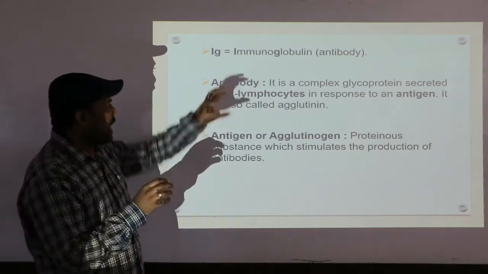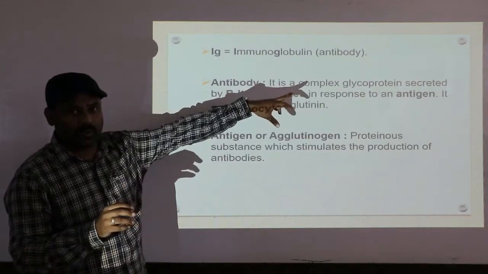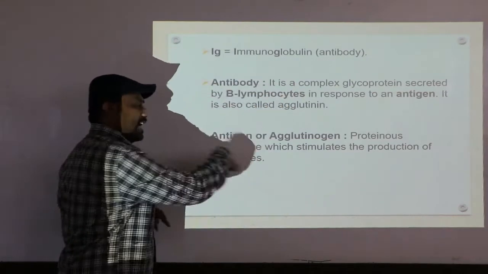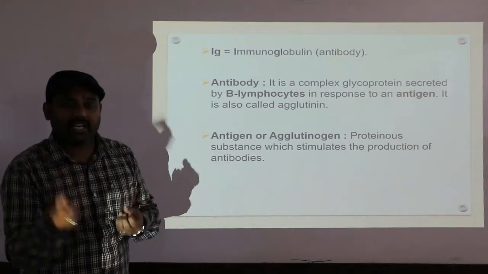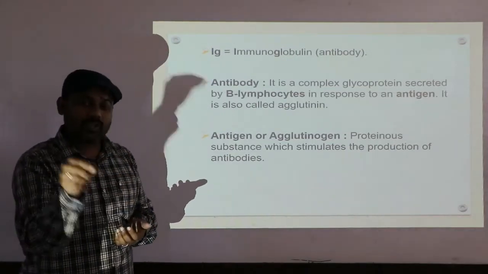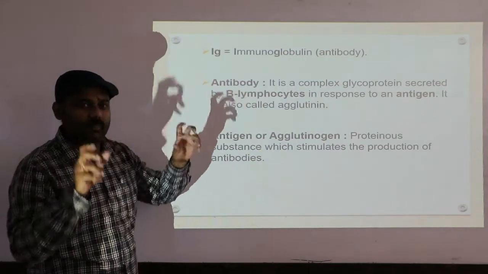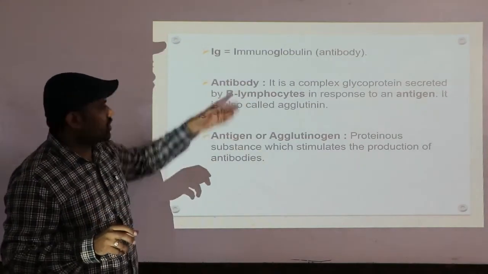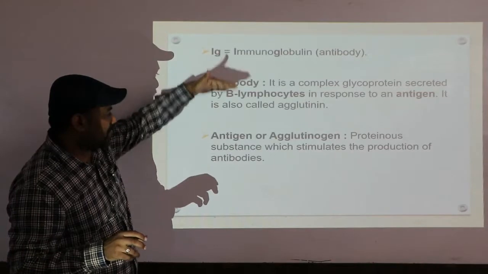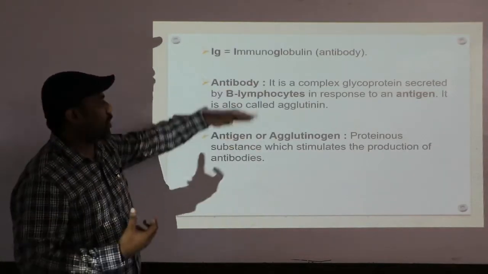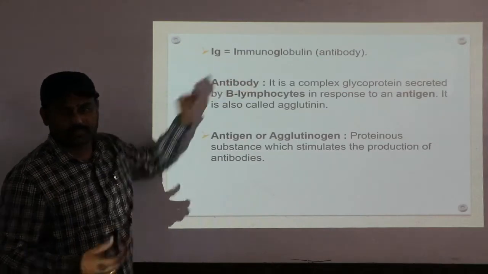As I told you, antibodies are glycoproteins, and they are secreted in the presence of antigen. These antigens enter into the body, or you can administer them into the body. In response to that antigen, the antibodies are produced. Clear? So there is a correlation between antibody and antigen. Antibodies are produced in the presence of antigen, and antigens, when they enter into the body, can stimulate the production of antibodies. Clear? Next.